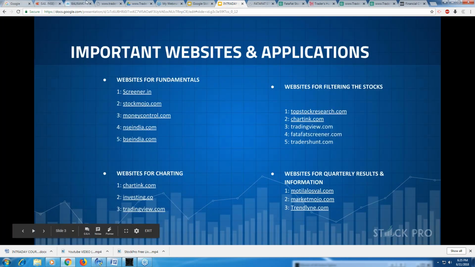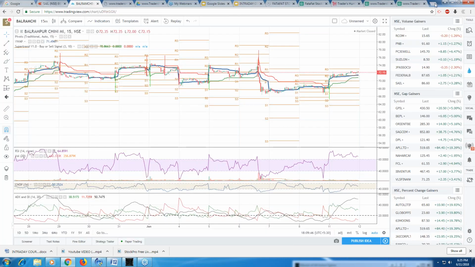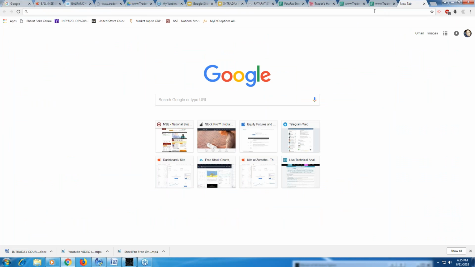This is the TradingView platform, which was my next website to take you to. So TradingView, just type TradingView. Let me just close it, and I'm going to type TradingView and I'll take you here.